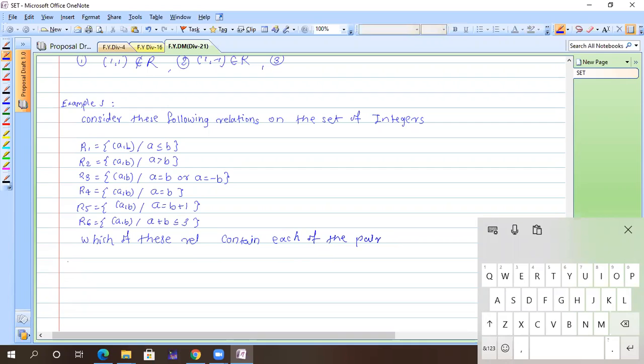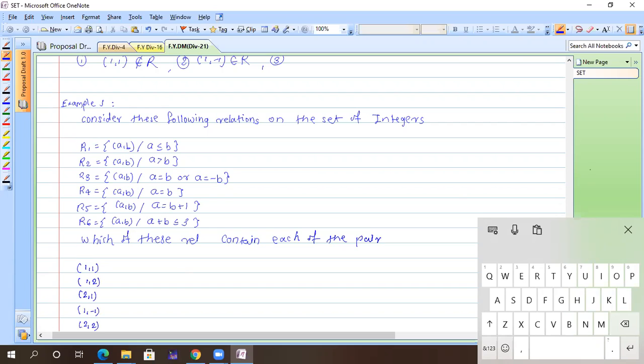They have given the pairs, so I write down (1, 1), next pair (1, 2), then (2, 1), (1, -1), and the last one is (2, 2).